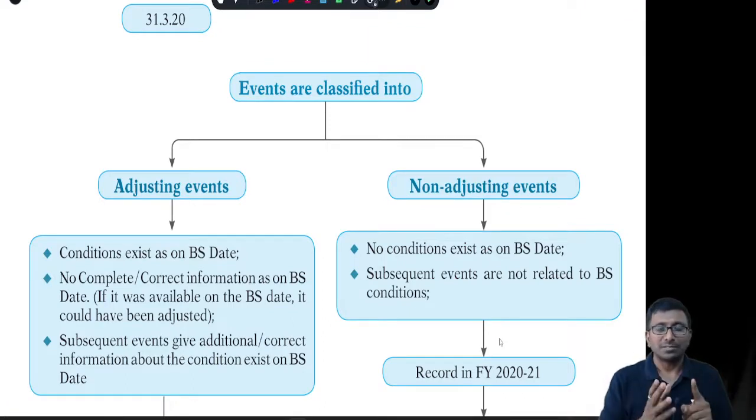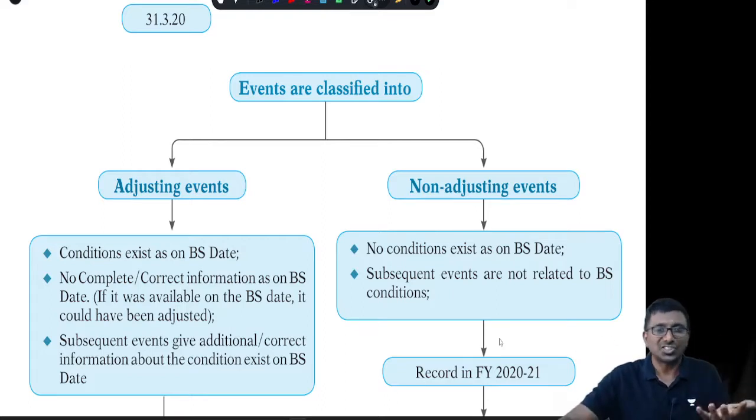Remember, these events can be favorable or unfavorable. It's not like only unfavorable events are supposed to be accounted for and not the favorable. No, that's a wrong concept. Whether it is favorable to the entity or unfavorable to the entity, it has to be considered. As I said, these significant events are classified into two. One is adjusting events, next is non-adjusting events.